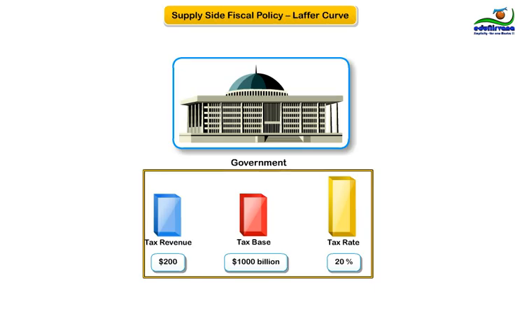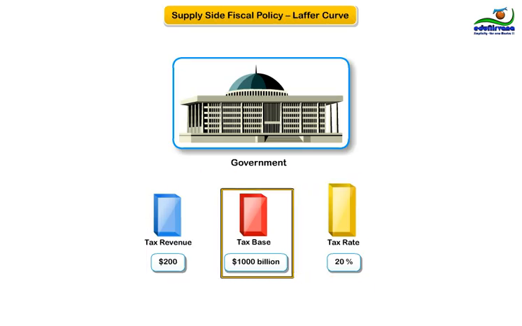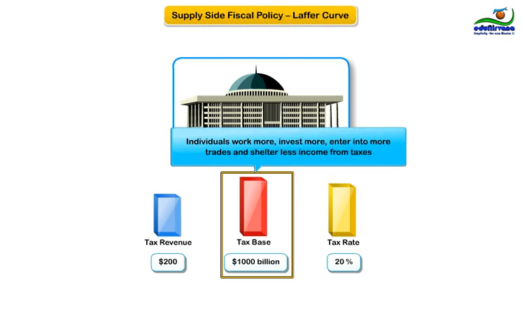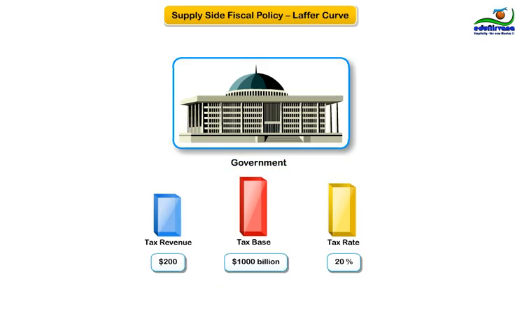Let's assume that as the tax rate is reduced, the tax base expands. The rationale is that individuals work more, invest more, enter into more trades, and shelter less income from taxes at lower tax rates. However, the real question is, how much does the tax base expand following the tax rate reduction?